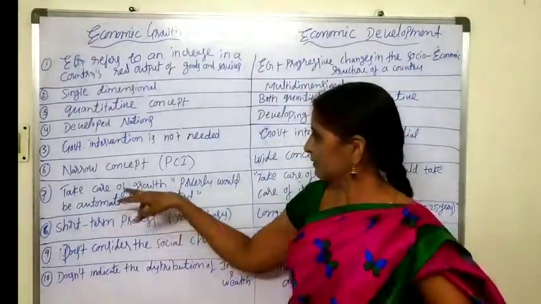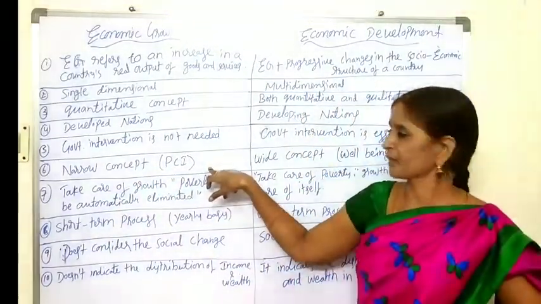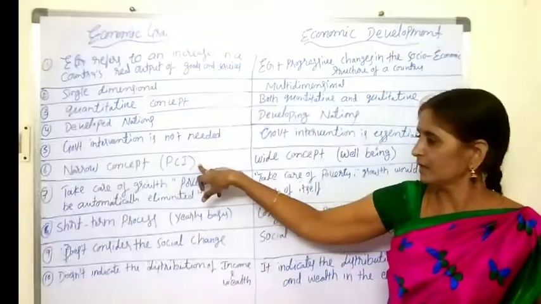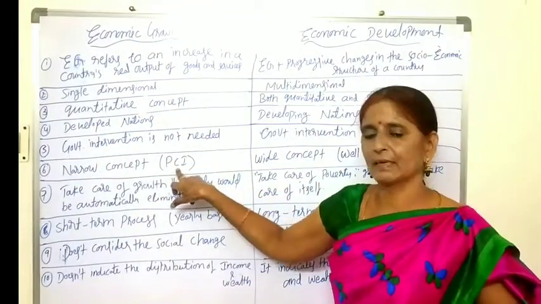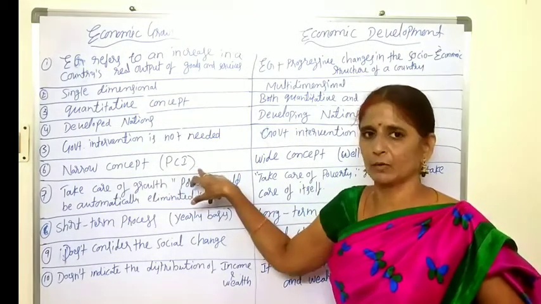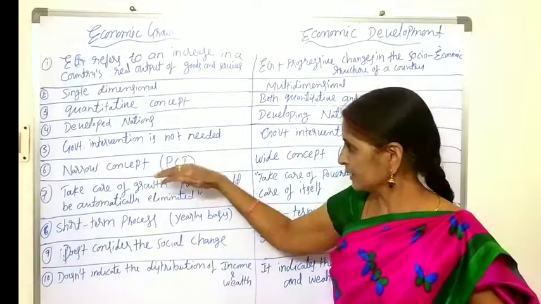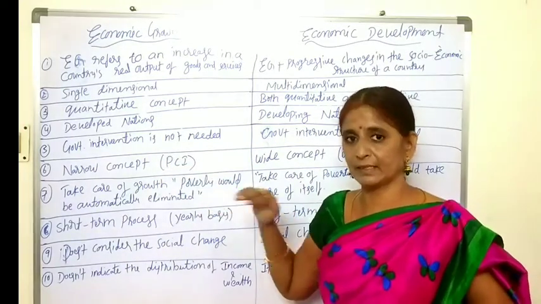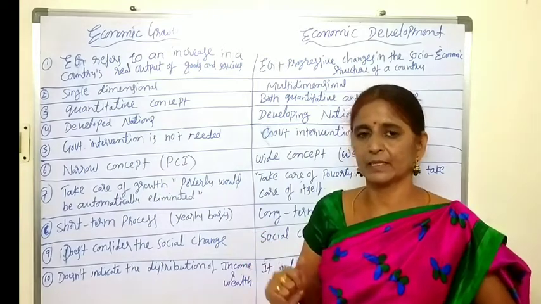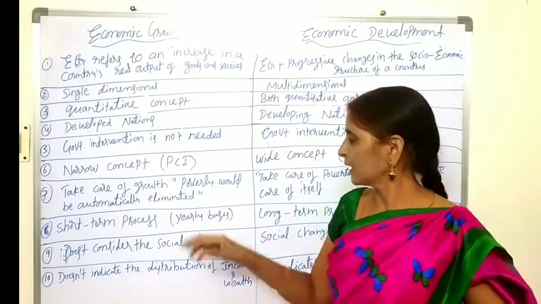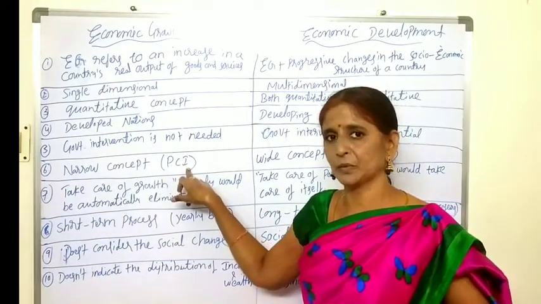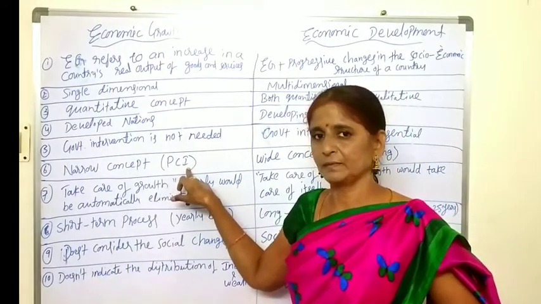And the next difference is that economic growth is a narrow concept. Its scope is narrow. Why? Because it only studies changes in the per capita income, the rise in the real per capita income only. It studies whether there is a rise in the per capita income, and other elements are not studied or concentrated on by economic growth. So its scope is narrow.